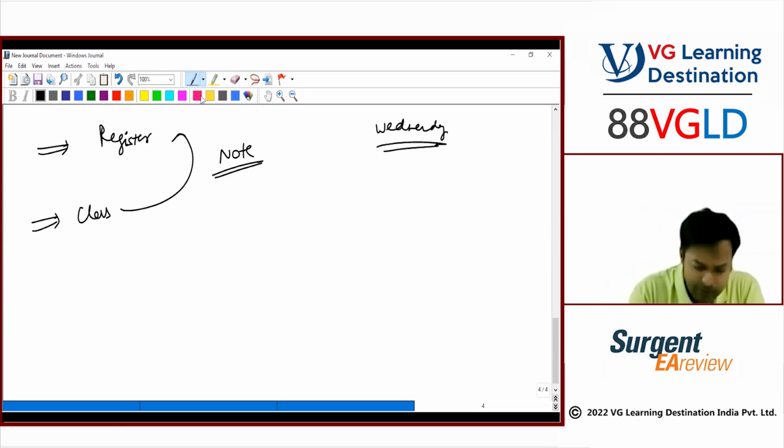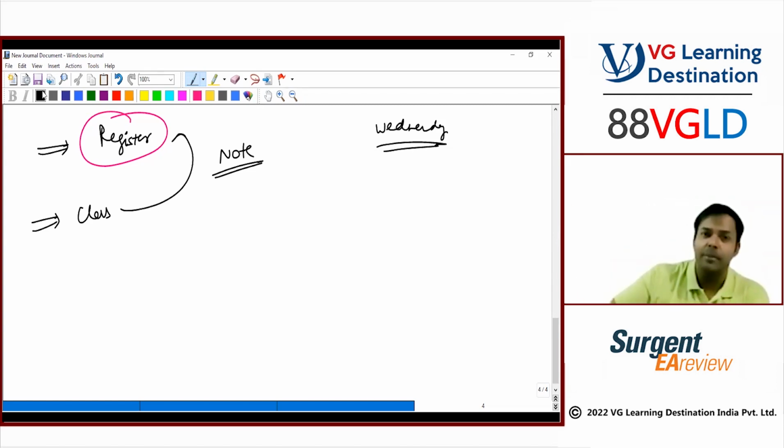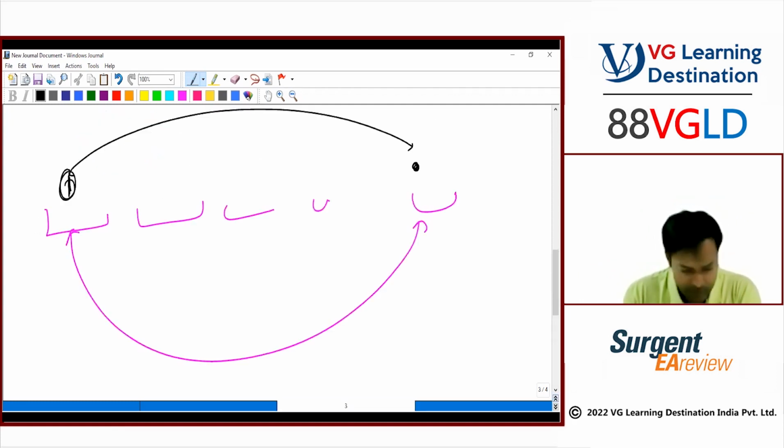In that case, I like the old school way, making a register and noting everything, because if you're making it online, it's sometimes difficult to arrange the notes, to search the notes, or if you want to study late at night, you have to open your laptop. So much hassle. But if it is a register available with you, you can easily open anything. It's much more convenient. But if you like doing it on the laptop also, you can take a screenshot. But I would suggest, since I put in so many hours and so much experience in making these notes, try to use them for your own benefit. In the past, many students have found it extremely helpful, so you can take advantage of that also.